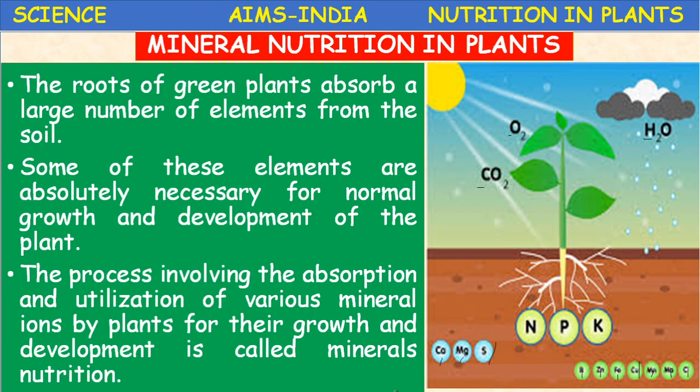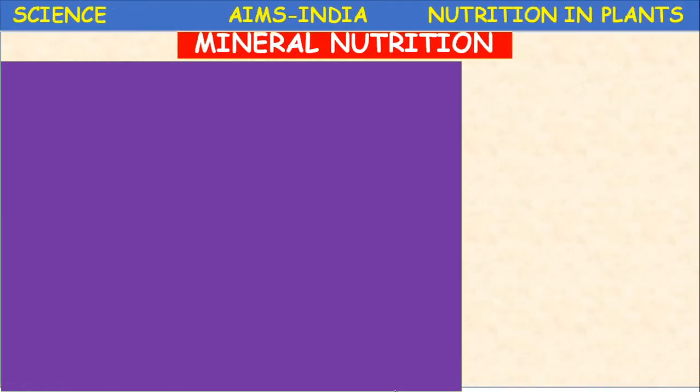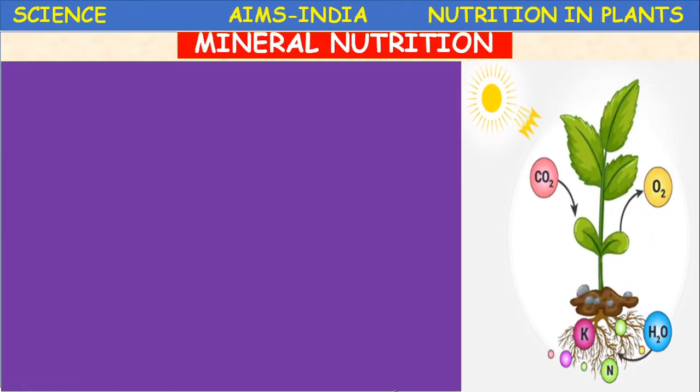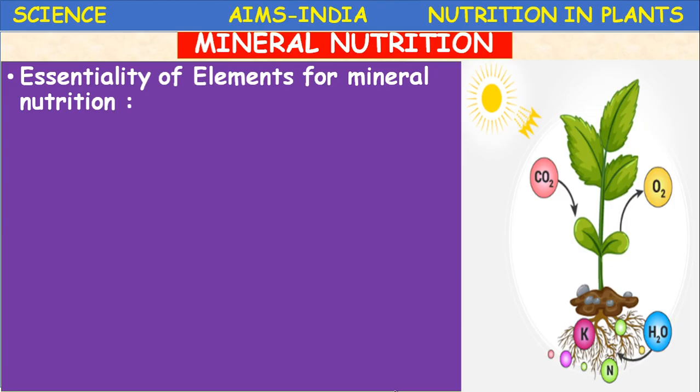What is the definition of mineral nutrition? The process involving the absorption and utilization of various mineral ions by plants for their growth and development is called mineral nutrition. Let us proceed. Mineral nutrition in plants. Essentiality of elements for mineral nutrition.